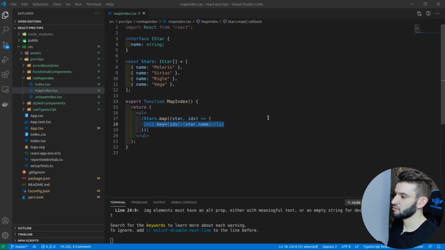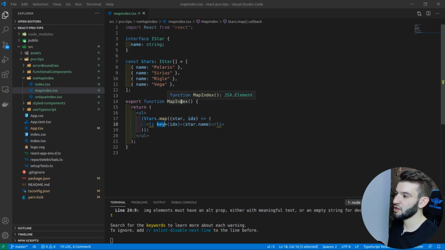Cool, everything sounds good. The dangerous part in here is actually using, or assigning to the key, the array index. And in fact, this one is going to be 0, 1, 2, 3, 4, depending on the number of items you've got inside the stars array, right? So the part in here is we are actually assigning those to the key. And as I told you before, the key is actually used by React to tell which component has changed and which hasn't.